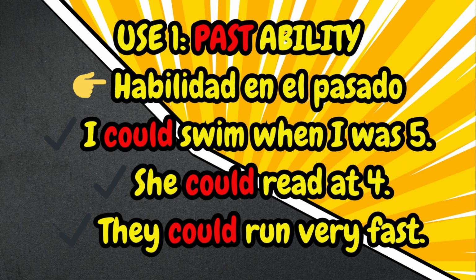Use 1: past ability. Habilidad en el pasado. I could swim when I was 5. She could read at 4. They could run very fast.